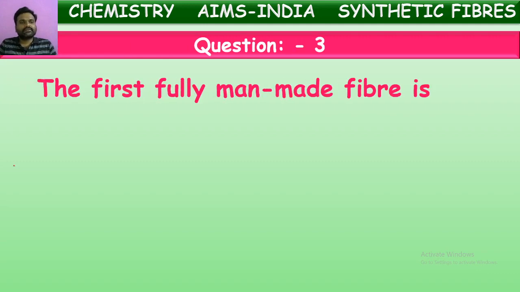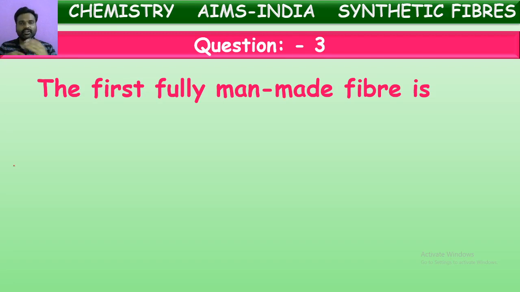Next one, the first fully man-made fiber. Man-made fibers are also called synthetic fibers or artificial fibers. Out of these artificial fibers, which one was prepared fully with chemicals for the first time? Actually, they made rayon a long back, but rayon is prepared from a naturally existing extract, that is from wood pulp.